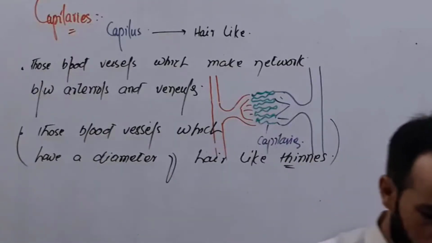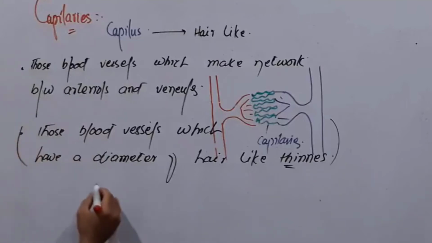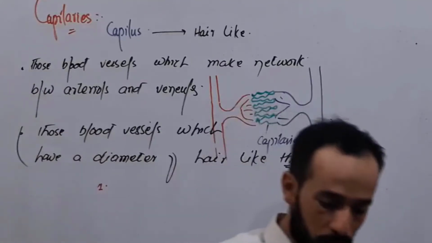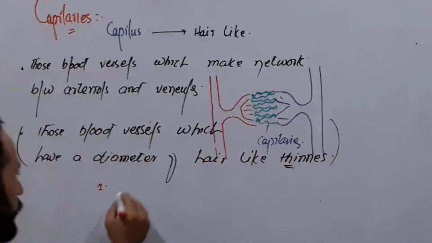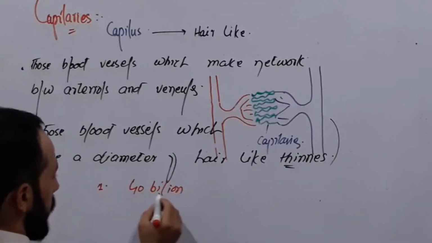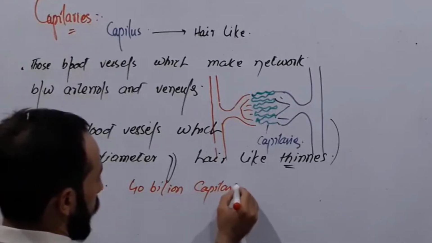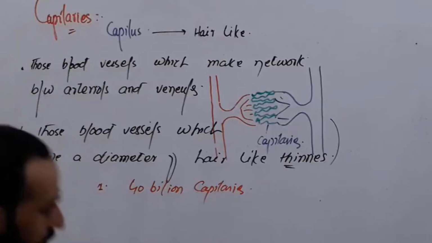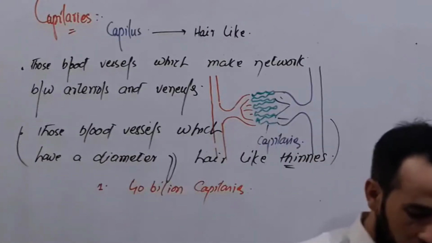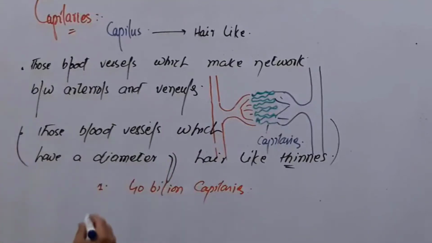Now let us write some important points. There are about 40 billion capillaries in our body. In the human body there are about 40 billion capillaries. The next important thing about them is their diameter.